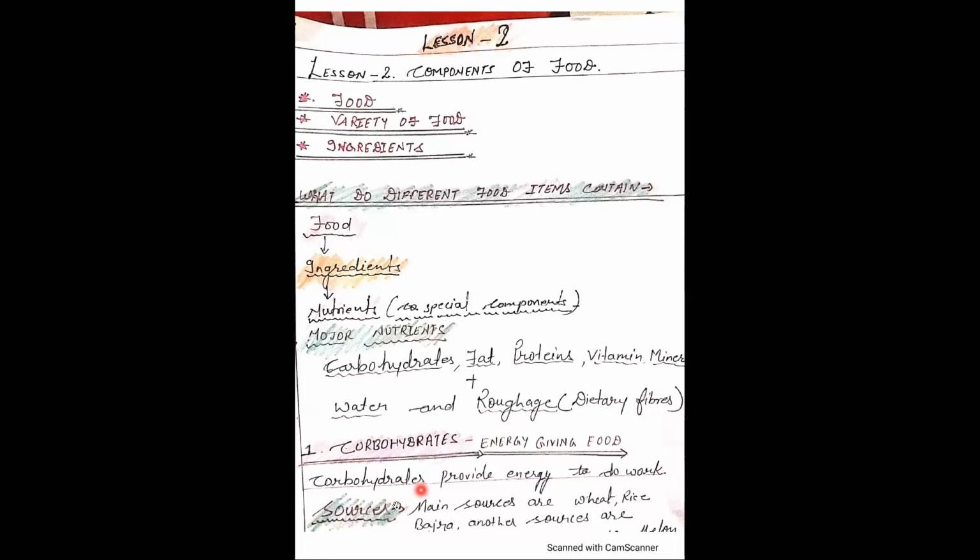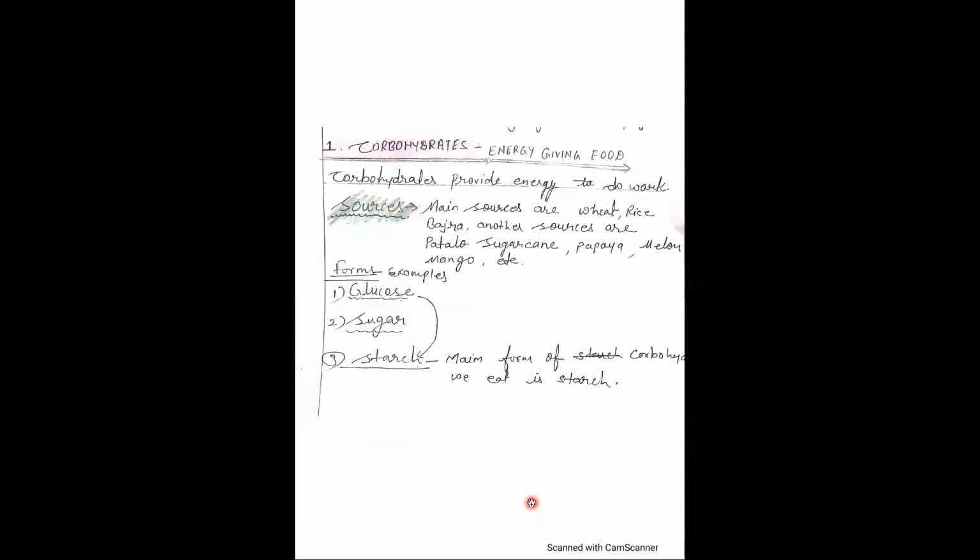There are some sources from where we get carbohydrates. We get carbohydrates from wheat, rice, bajra, and other sources like sugarcane, etc. So these are some sources from where we get carbohydrates. Clearly, carbohydrate is an energy giving food. It provides energy to our body to do different kinds of activities.